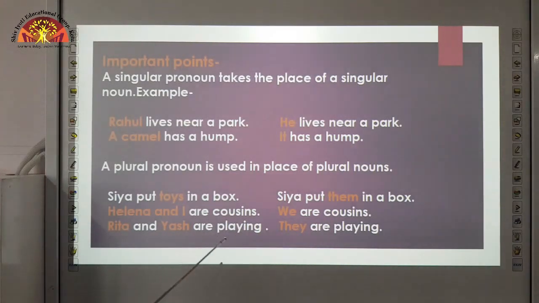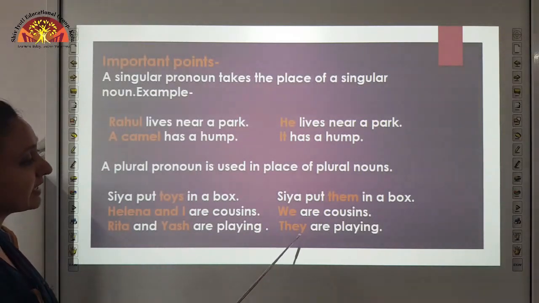Rita and Yash are playing. Here the pronoun we use for Rita and Yash is THEY. They are playing.